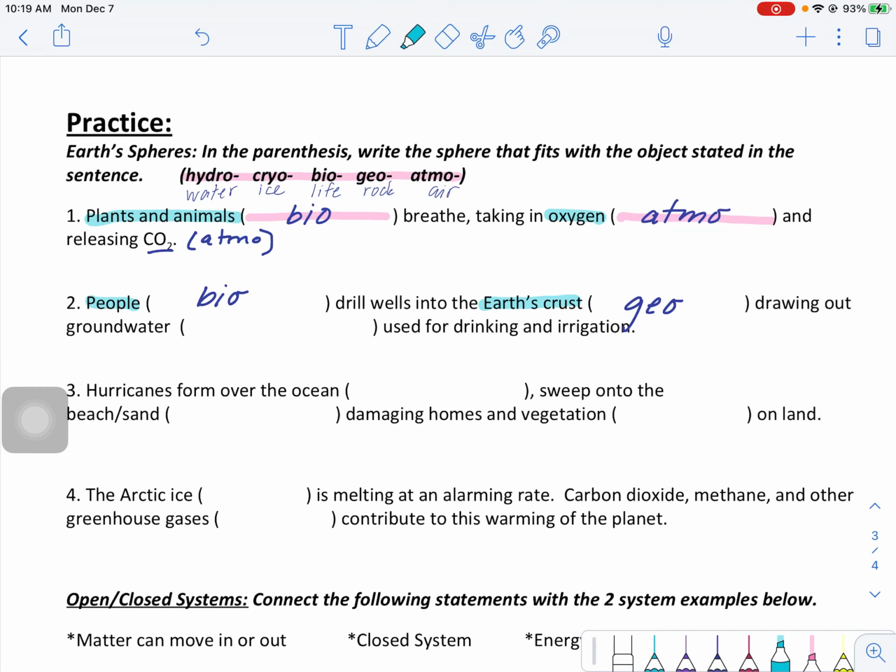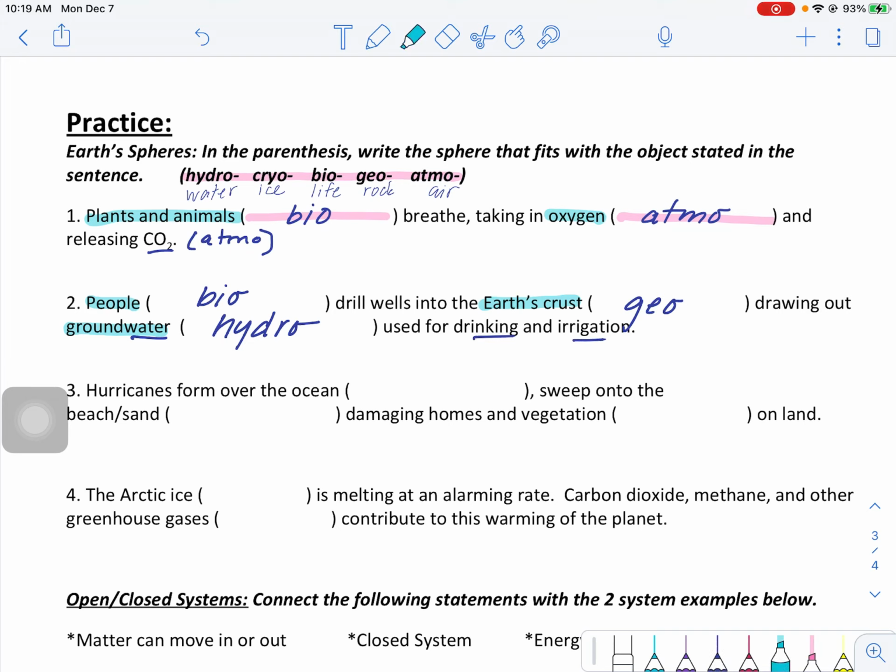Taking out groundwater. So groundwater is simply water stored underground. Think about like when you're at the beach and you dig down into the soil, sometimes you encounter a little pool of water. Even though it's mixed in with the sand or in between those sand grains, it's still water. So it's still part of the hydrosphere. And we use that water and take it out for drinking water and clean it, or irrigation, watering crops.